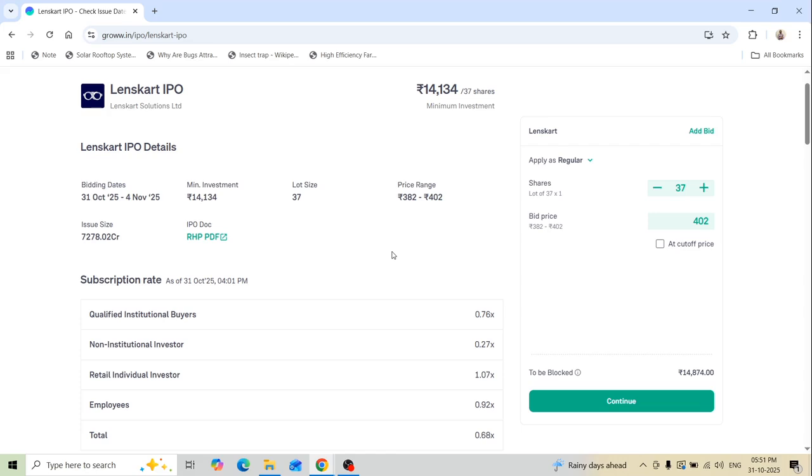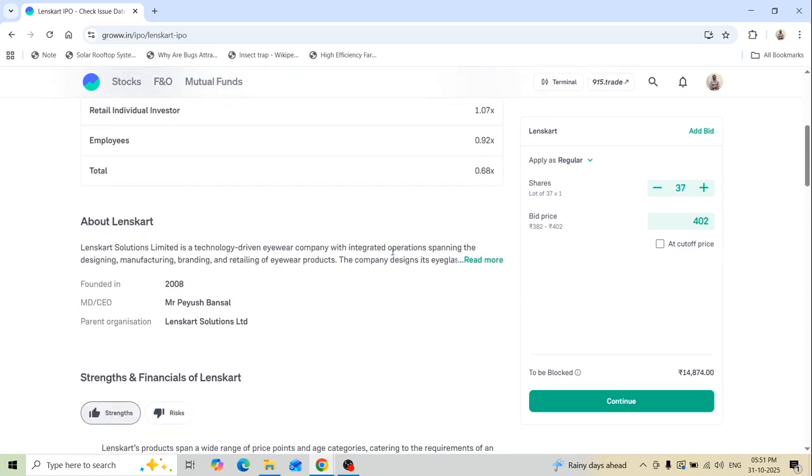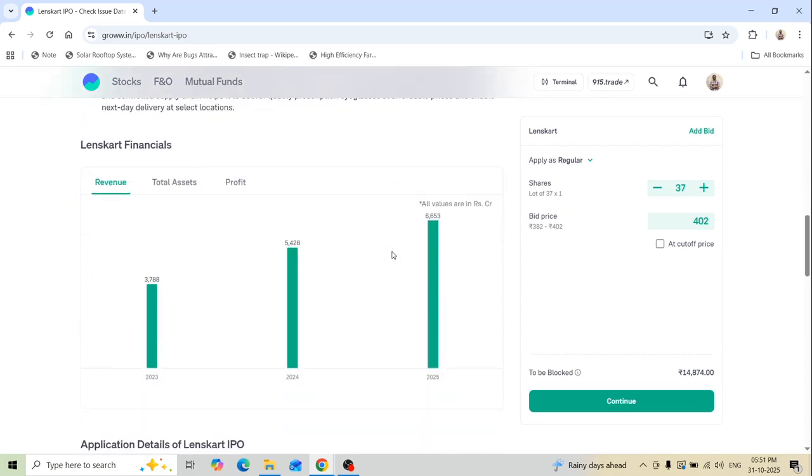Now let's go deeper into the financials of this company for the past 3 years. When we look at revenue, for the past 3 years it shows a gradual increase from 3,700 crores to 6,600 crores in 2025. The total assets of Lenskart have also seen gradual growth, not drastic, a slow and steady growth from 9,500 crores to 10,400 crores.